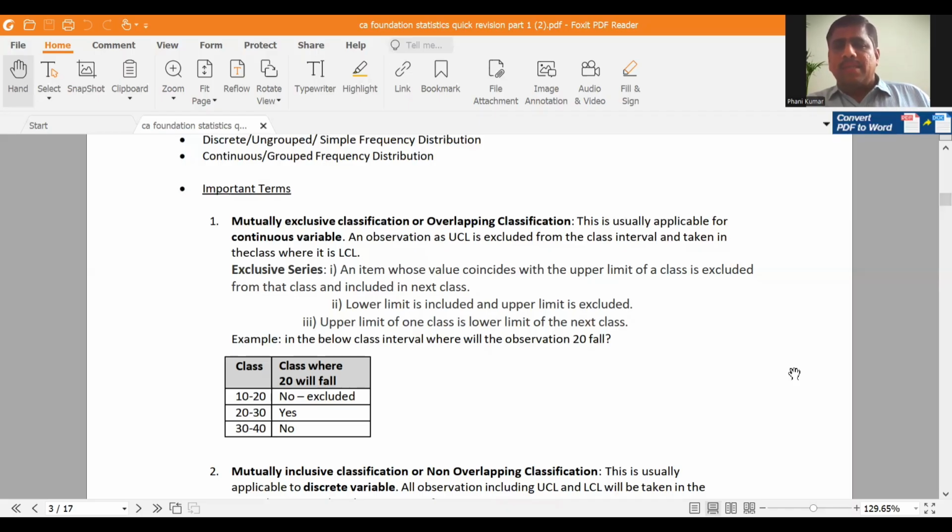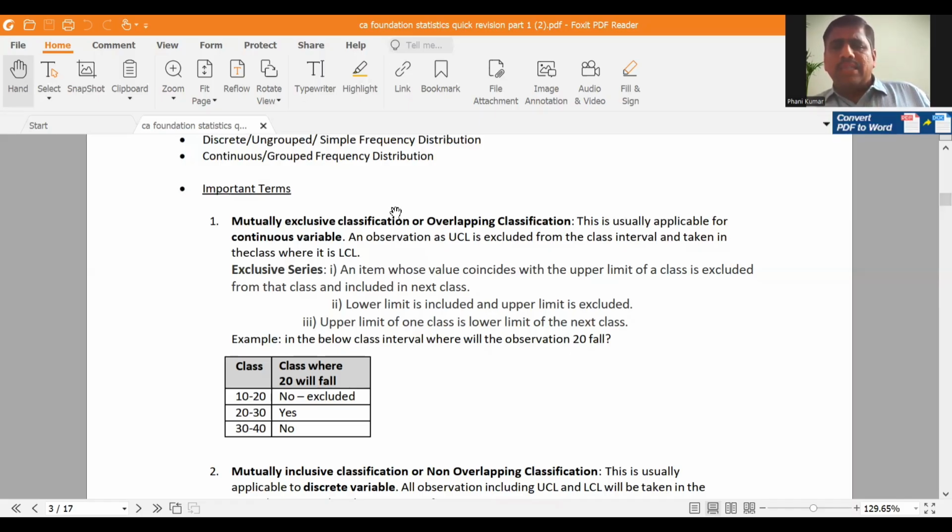Upper limit is excluded for exclusive series. So an item whose value coincides with the upper limit of a class is excluded from that class, and included in the next class. Similarly, lower limit is included and upper limit is excluded. Take 0 to 10: 0 is included in that class, but 10 is excluded. Lower limit will be included and upper limit is excluded. That type of series is known as exclusive.